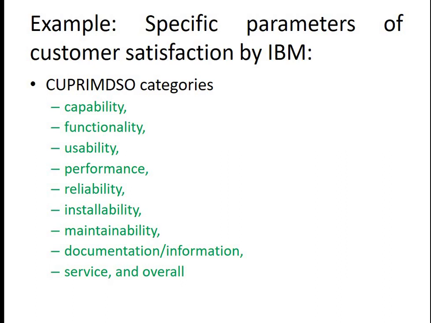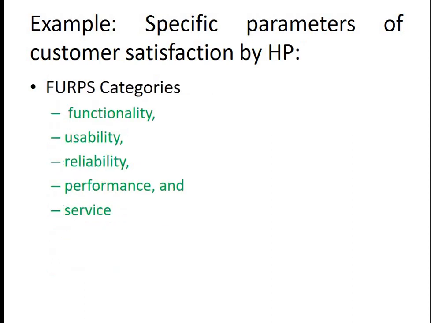It is only talking about how good a quality product I have received as an end customer. Now this is one of the examples by Hewlett Packard. So HP has these 5 parameters. Previously IBM had many, HP is focusing on 5. And once again, if you carefully see, functionality, usability, reliability and performance are nothing but non-functional attributes only.